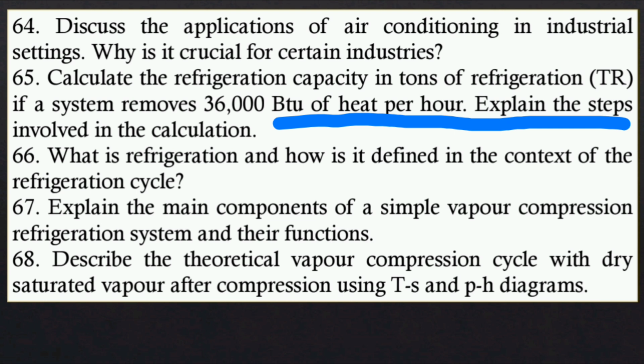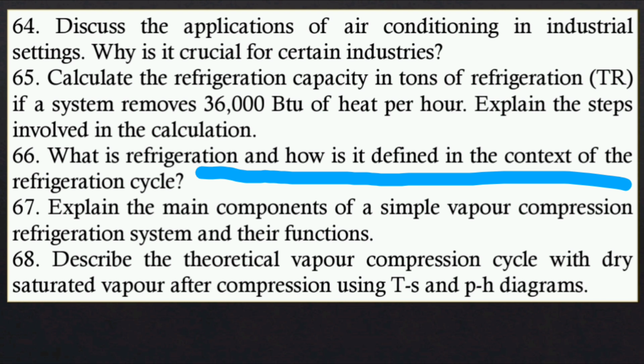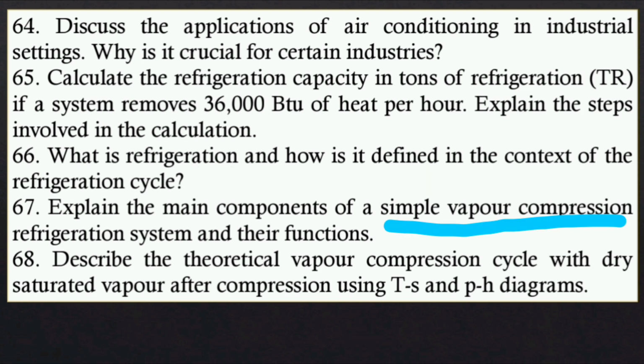Calculate the refrigeration capacity in tons of refrigeration (TR) if a system removes 36,000 BTU of heat per hour. Explain the steps involved in the calculation. What is refrigeration and how is it defined in the context of the refrigeration cycle? Explain the main components of a simple vapor compression refrigeration system and their functions.